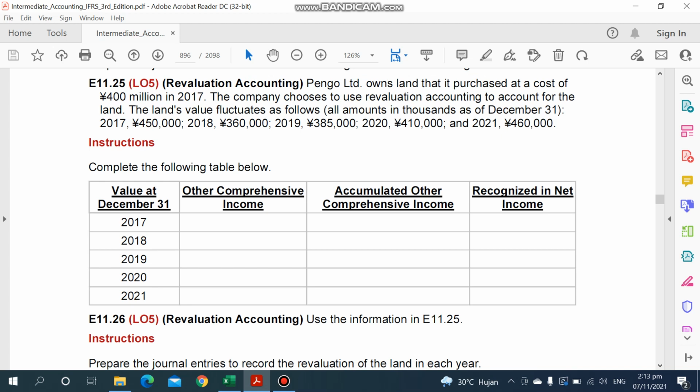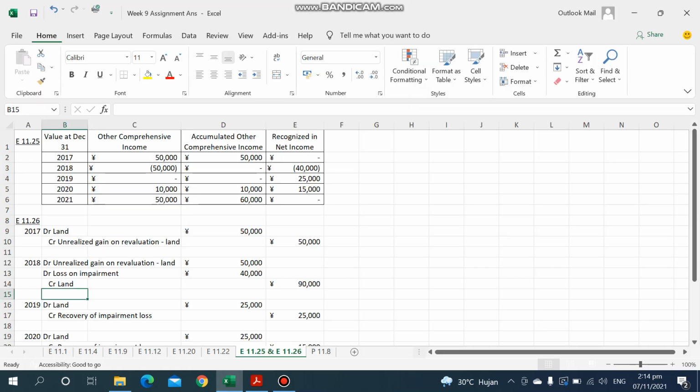So for 2017, it was purchased for 400 million, and then at the end of the year, it is revalued to 450,000. So it is an increase. If it is an increase in revaluation, remember, it is still an unrealized gain. The unrealized gain will be under other comprehensive income, and then it will be closed in accumulated other comprehensive income. So 50,000 under other comprehensive income, and then 50,000 also under accumulated other comprehensive income, and no recognition in net income because it is other comprehensive income.